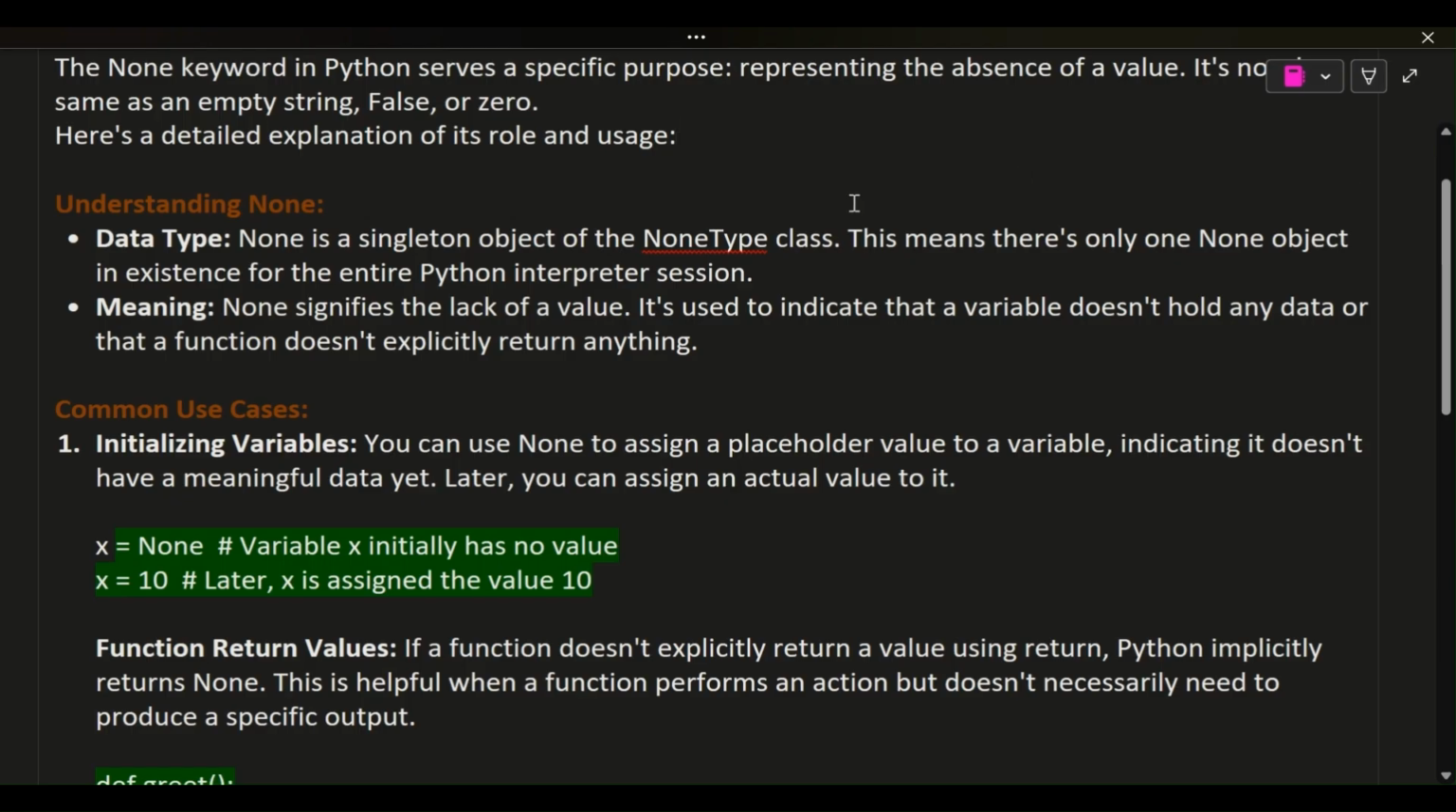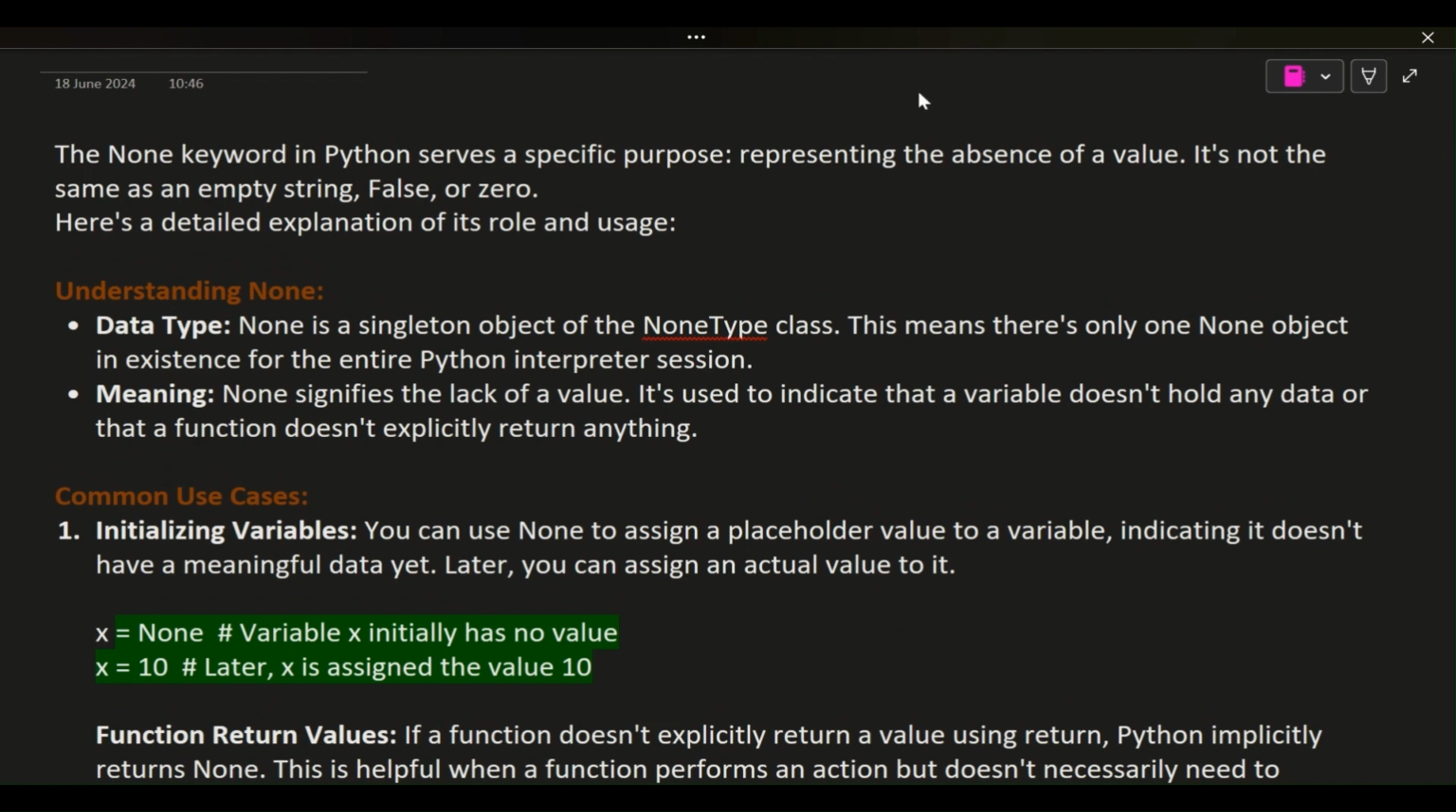The None keyword in Python serves a specific purpose, representing the absence of a value. It's not the same as an empty string, False, or 0. Here's a detailed explanation of its role and usage. Understanding None. Data type: None is a singleton object of the NoneType class. This means there's only one None object in existence for the entire Python interpreter session. Meaning: None signifies the lack of a value. It's used to indicate that a variable doesn't hold any data or that a function doesn't explicitly return anything.